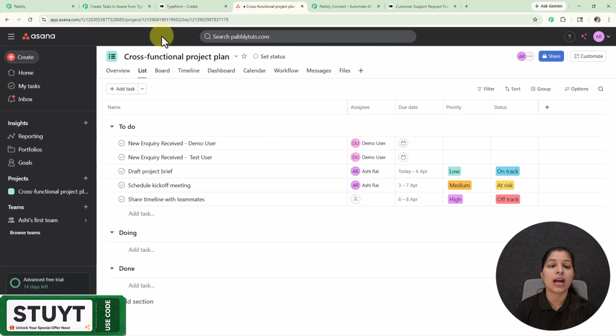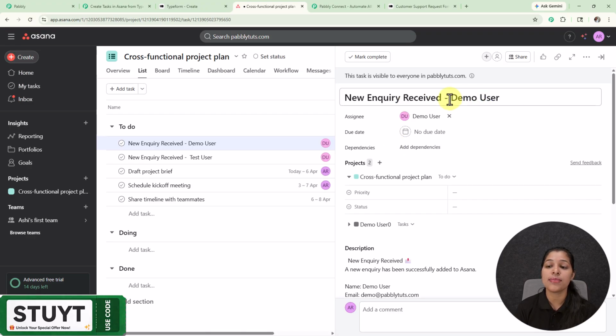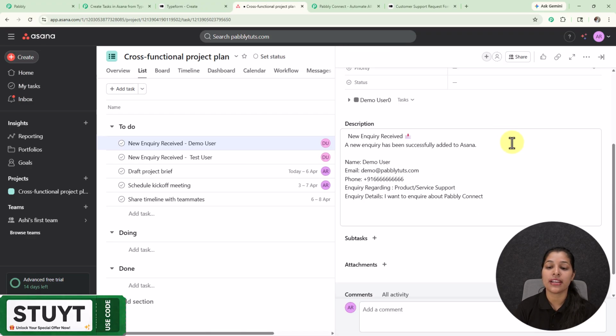Here you can see that I'm on this project, that is the cross-functional project plan, and you can check that I'm successfully receiving this task having the same name as my lead, that is demo user, and here you can check out all its details, the notes or the description which I have recently mapped in my Pabbly Connect. So now in this automation, you have seen that as soon as I filled my Typeform, an automated task was created in my Asana account. You can also create an automation like this for automating your business, and you don't have to do any manual work. You can just focus on the growth of your business instead of manual tasks.